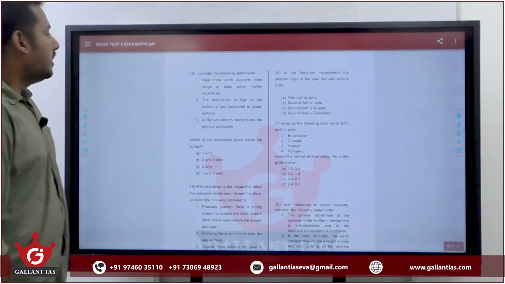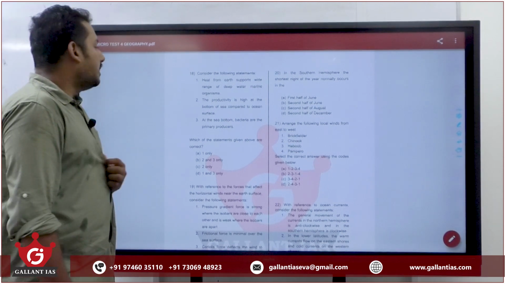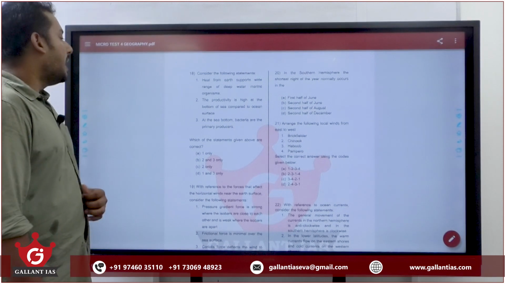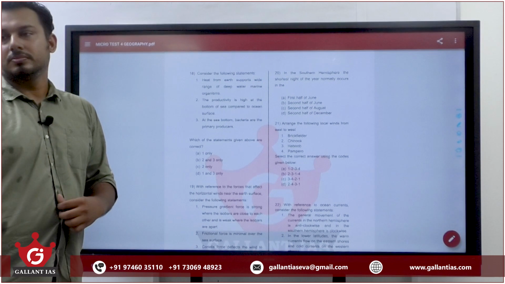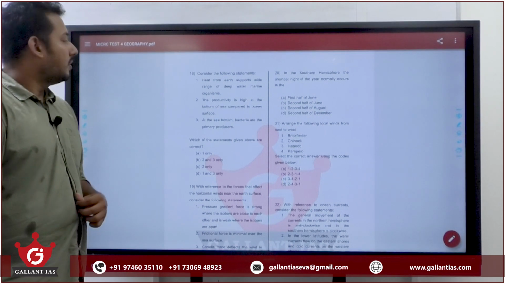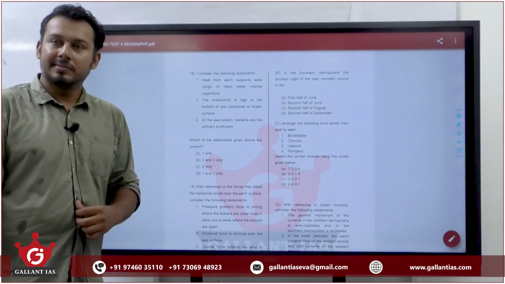Consider the following statements. Heat from earth supports wide range of deep water marine organisms. The productivity is high at the bottom of the ocean compared to the ocean surface. At the sea bottom, bacteria are the primary producers. First statement, heat from earth supports wide range of deep water marine organisms.